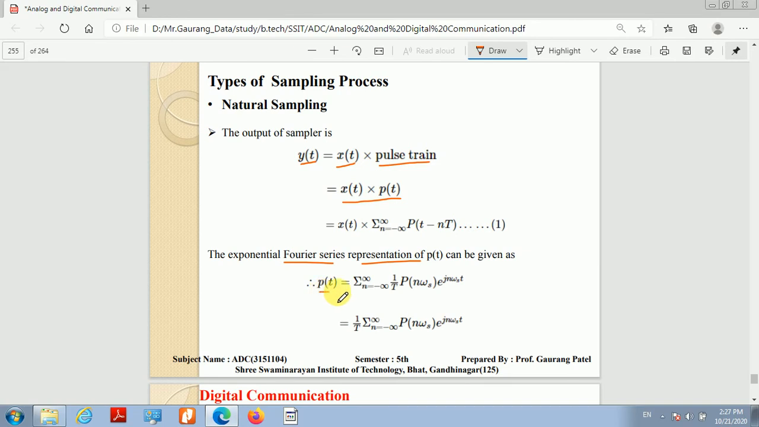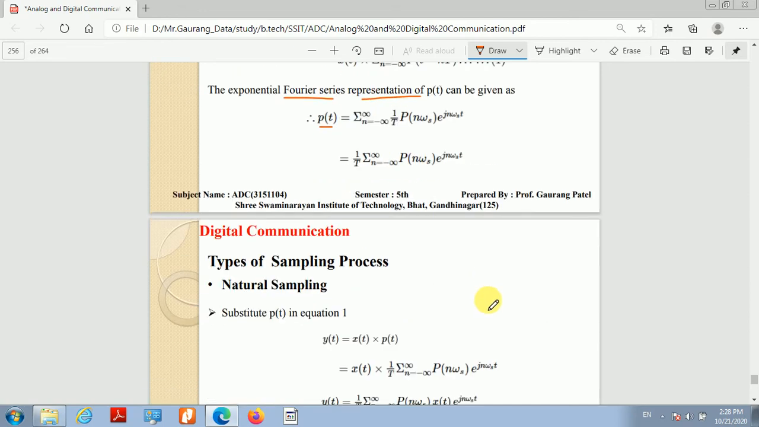Okay, and if we take the exponential Fourier series representation of this p of t, then it can be given as summation n is equal to minus infinity to infinity 1 over T p of n omega s e raised to j n omega s t. Okay, so it can be written as 1 over T sigma n is equal to minus infinity to infinity p of n omega s into e raised to j n omega s t.